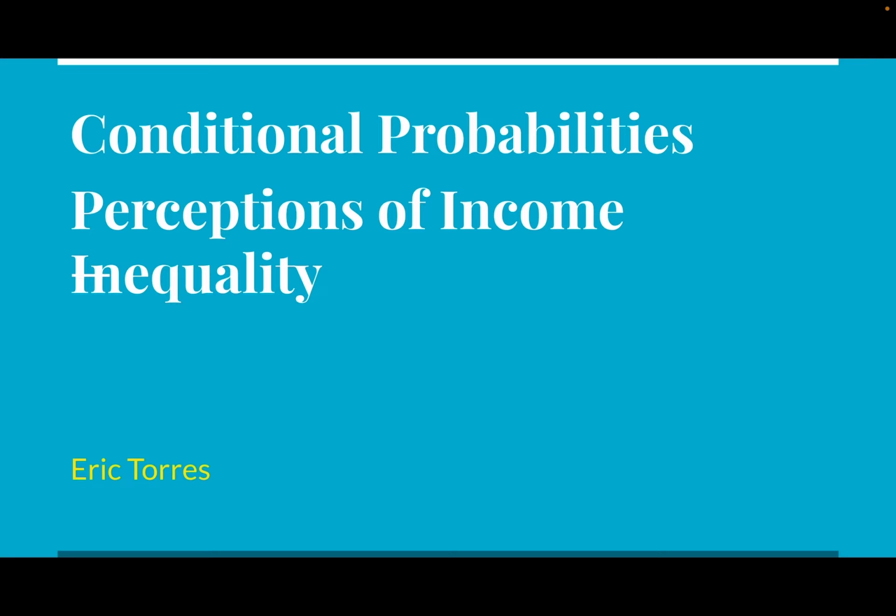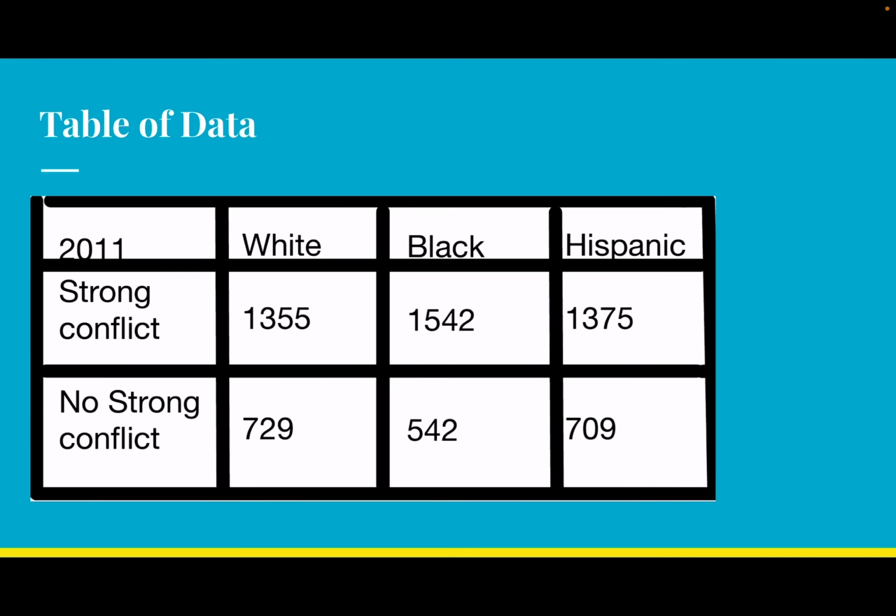Hello, Ms. Brown. This is my project on conditional probabilities, and the option that I chose was perceptions of income inequality. This is the table of data that I chose. It took place in 2011, and it examines whether different races believe in strong conflict or not strong conflict between the rich and the poor. Something to keep in mind in this set of data is the fact that all numbers equal 2084, which is very important when trying to find these probabilities.